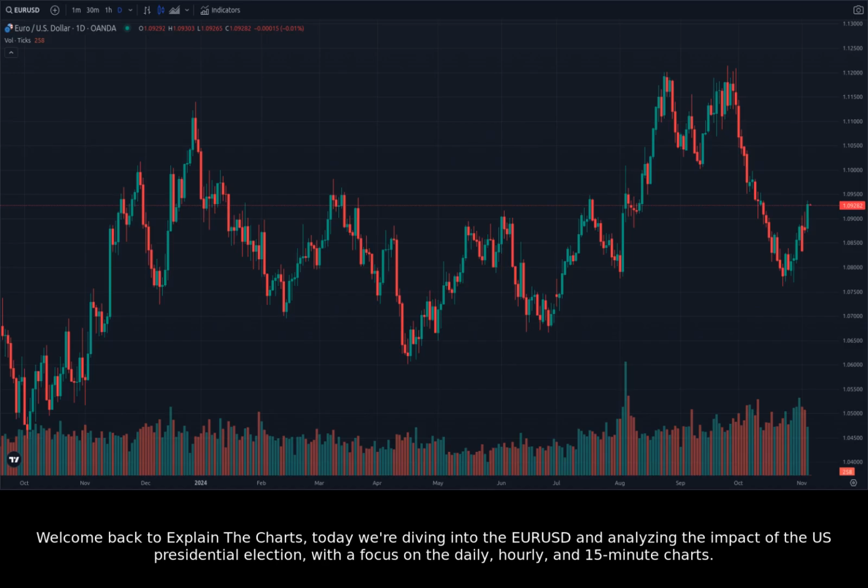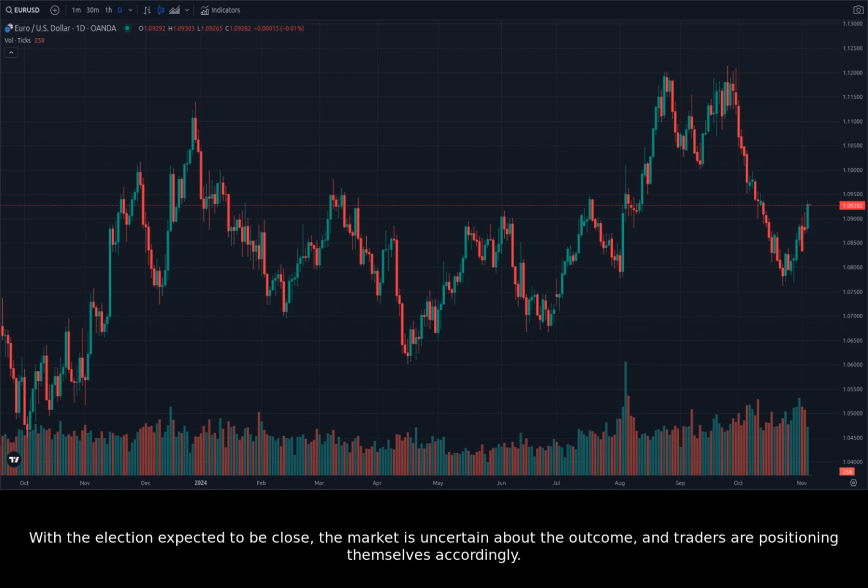Today we're diving into the EURUSD and analyzing the impact of the U.S. presidential election, with a focus on the daily, hourly, and 15-minute charts. With the election expected to be close, the market is uncertain about the outcome, and traders are positioning themselves accordingly.